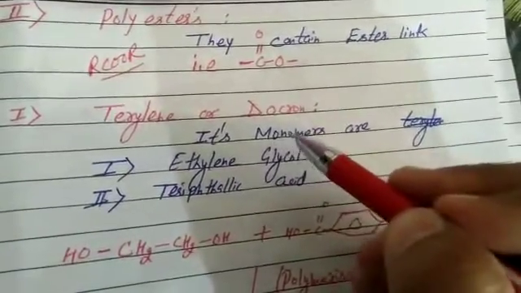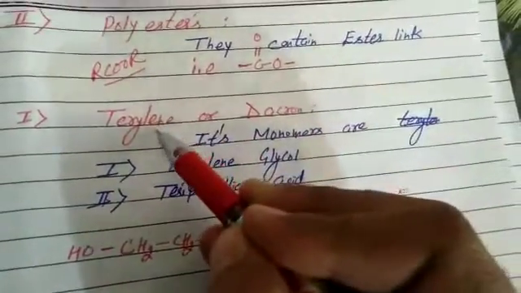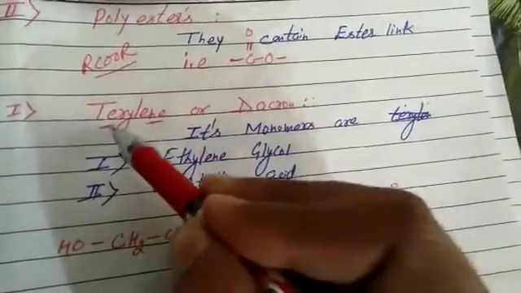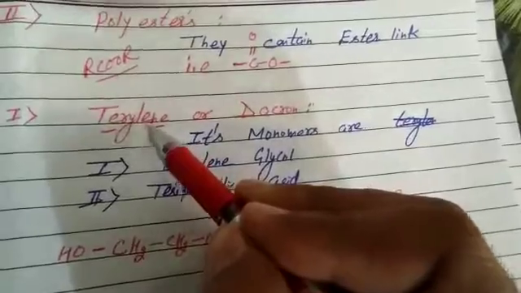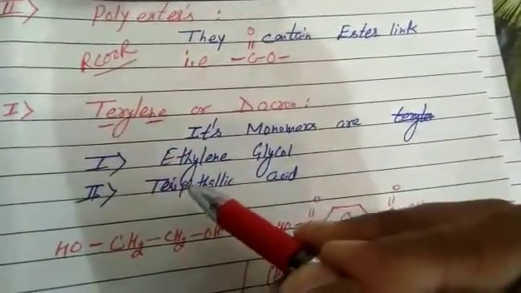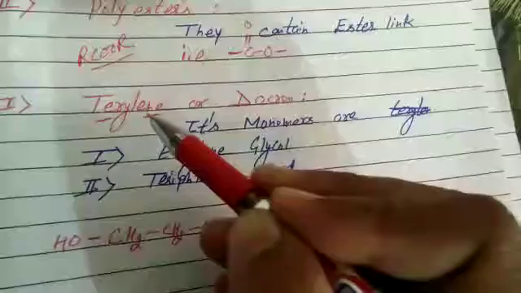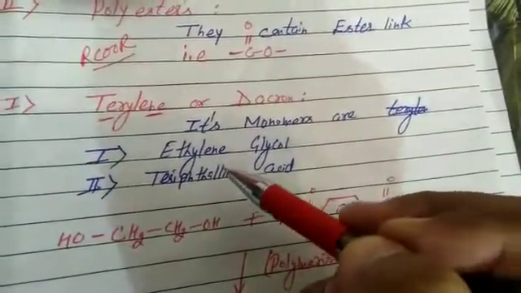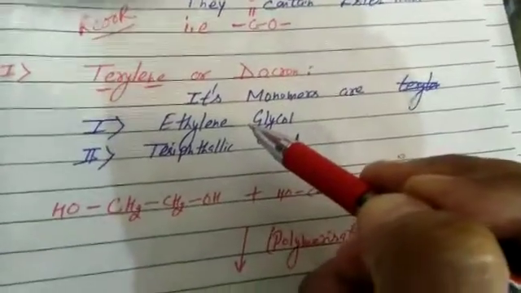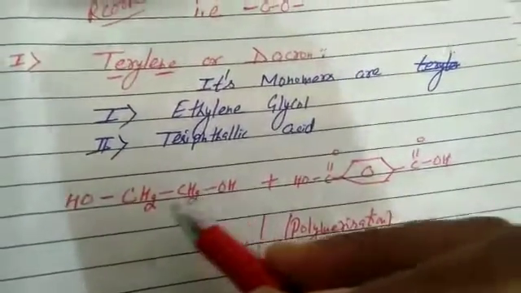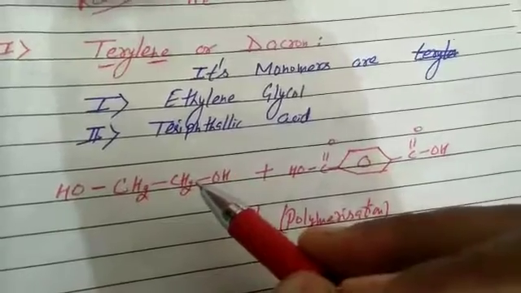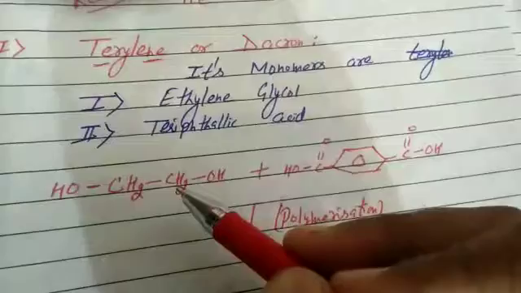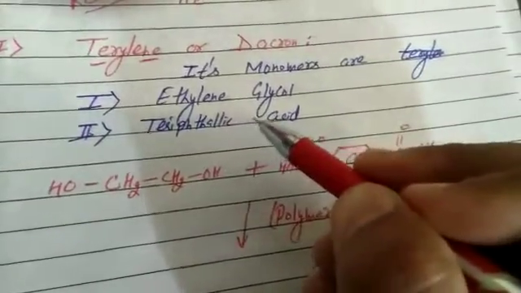Students, the monomers of terylene are ethylene glycol and terephthalic acid. In terylene, "ethylene" indicates ethylene glycol, and "tere" means terephthalic acid. We get an indication of the name of the monomers from the polymer. All of you know ethylene glycol, it is a dihydric alcohol containing two hydroxyl groups. We have classified alcohols as monohydric, dihydric, and polyhydric.